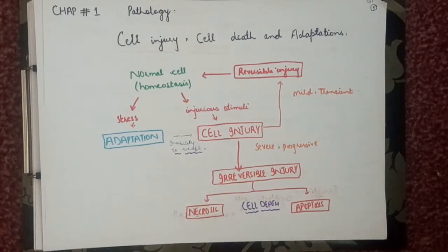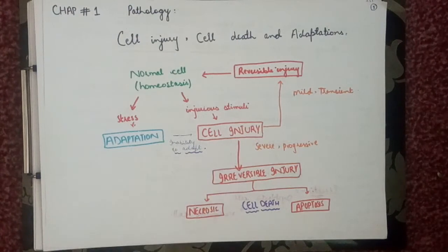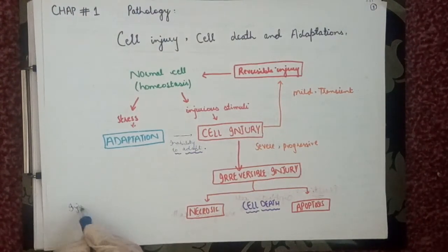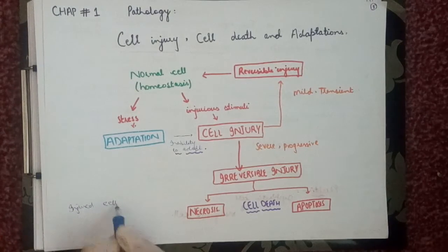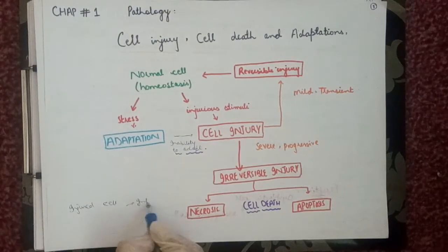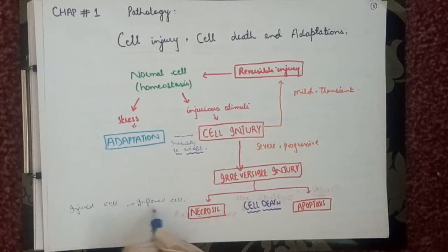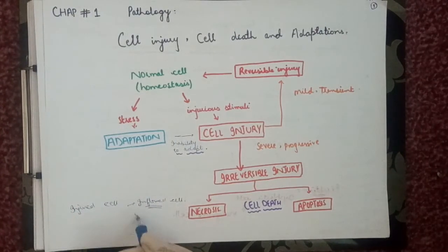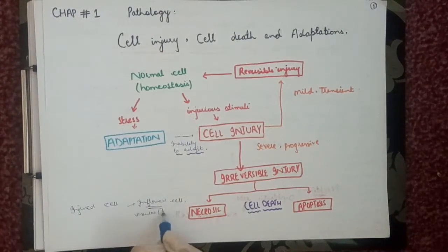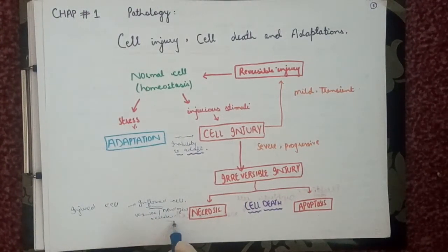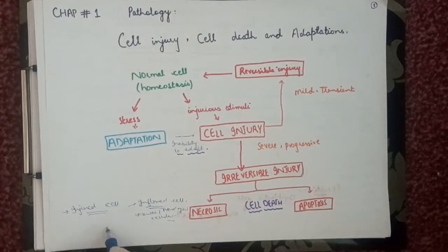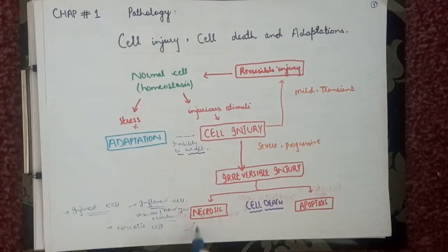Let's talk about this injured cell, that is cell injury. This injured cell can be either an inflamed cell. What is inflammation? Inflammation is defined as the body's vascular, neurological and cellular response to injurious stimuli. This injured cell can be either an inflamed cell or a necrotic cell, which we are going to discuss in the subsequent topics, necrosis.